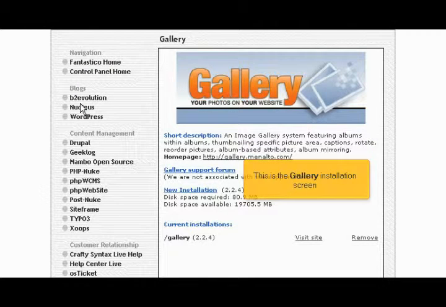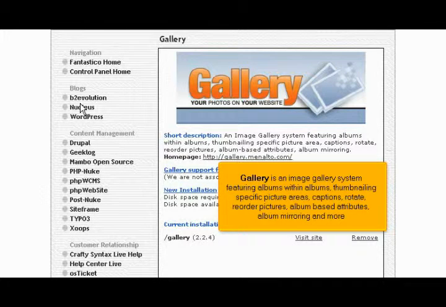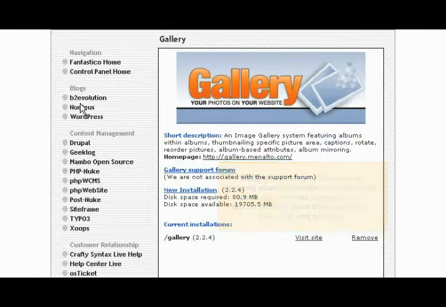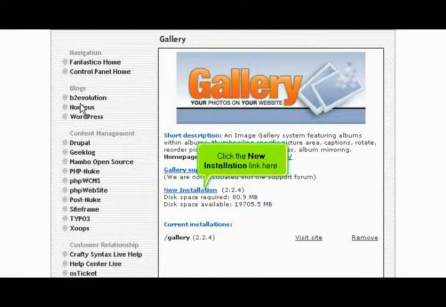This is the Gallery installation screen. Gallery is an image gallery system featuring albums within albums, thumbnailing specific picture areas, captions, rotate, reorder pictures, album-based attributes, album mirroring, and more. Click the New Installation link here.